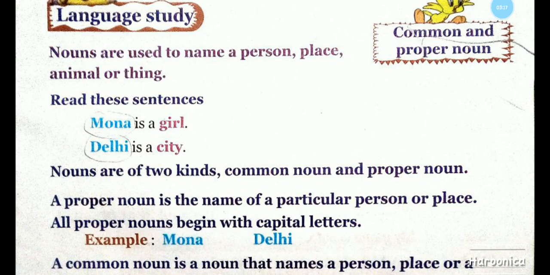That is why a proper noun will always have a big letter at the beginning. The first letter of the proper noun will always be a big letter. And wherever it is written, it will always be written with the first letter a big letter.